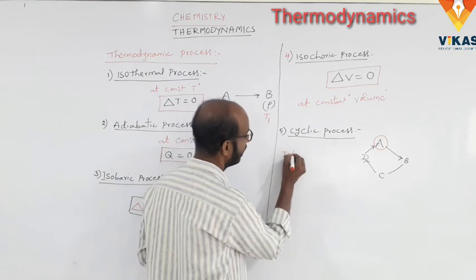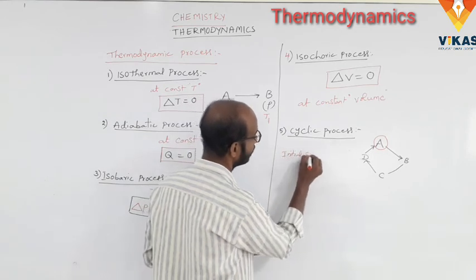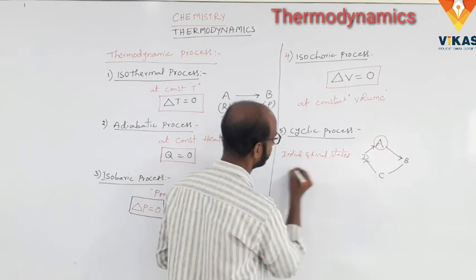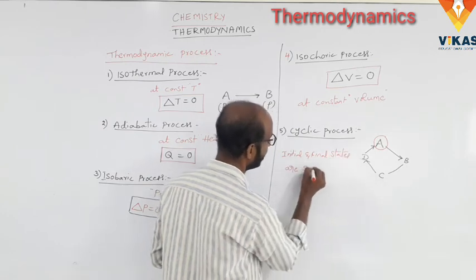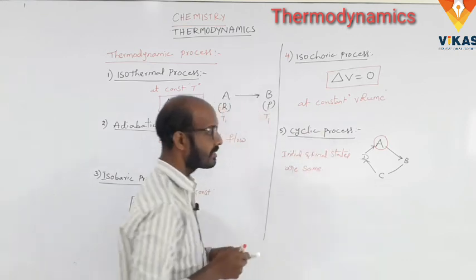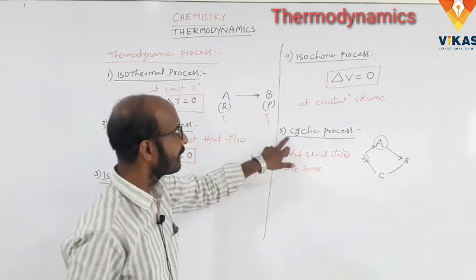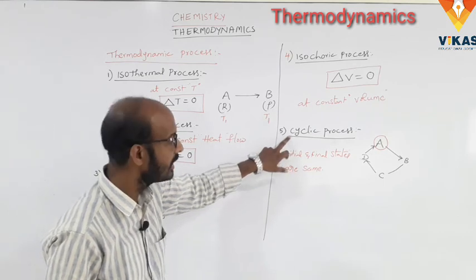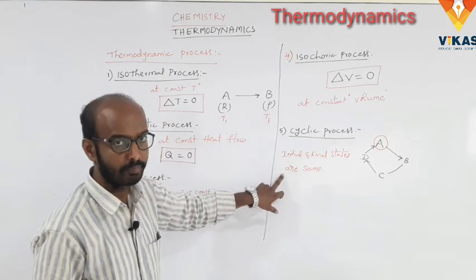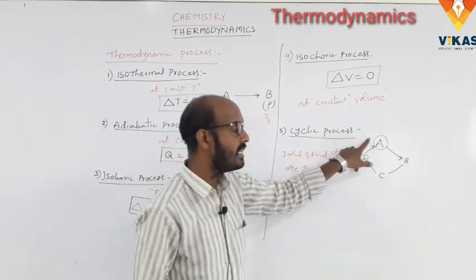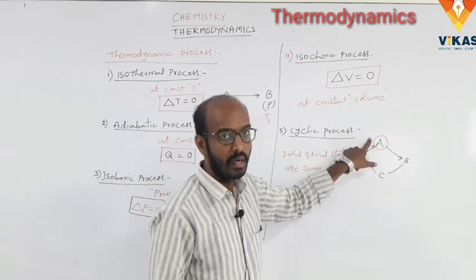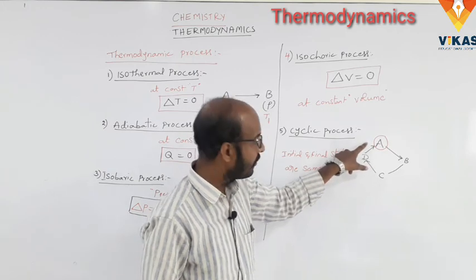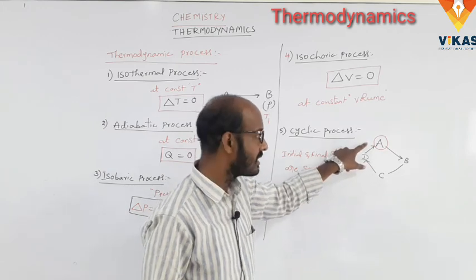Here the initial and final states are the same. This is called a cyclic process. What is the cyclic process? The process in which the initial state is regained after some operations. How to regain the system A?